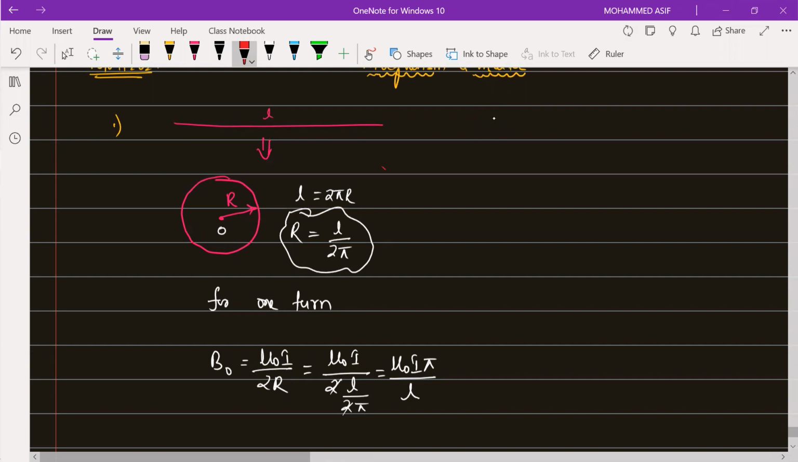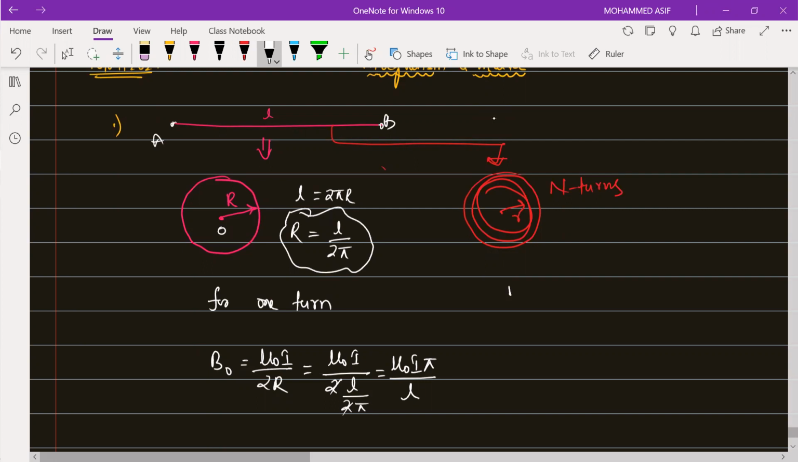Now if I say that this same wire is bent into N turns. Say, for example, this is the wire like this, and this wire is bent into N turns of a smaller radius. I'm writing here N turns. The length of this wire is L. Now it is bent into a circle of radius how much? A small r, where it is having N number of turns.